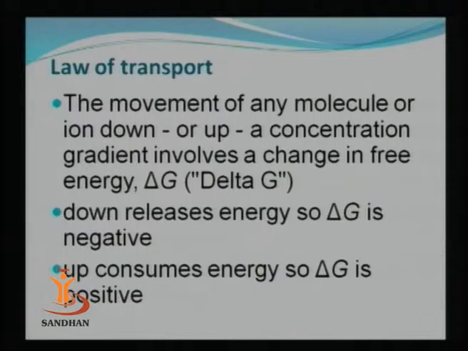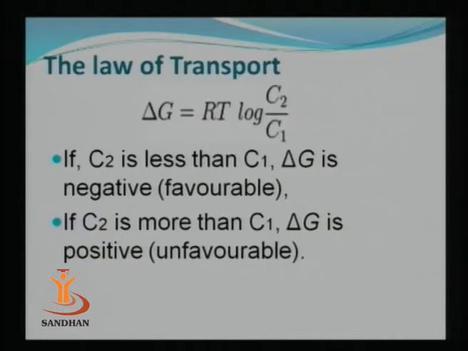Now before discussing the different processes involved in the transportation of nutrients, we shall discuss the laws of transport. Here the laws of thermodynamics apply to transport of nutrients. As we can see in the figure, movement of any molecule up or down the concentration gradient involves a change in the free energy, and that change in the free energy is known as delta G. Delta G should be negative in order to make the process thermodynamically favorable. So if delta G, that is the change in free energy, is negative, then the process is favorable, and if the change in free energy is positive, then the process will be unfavorable.